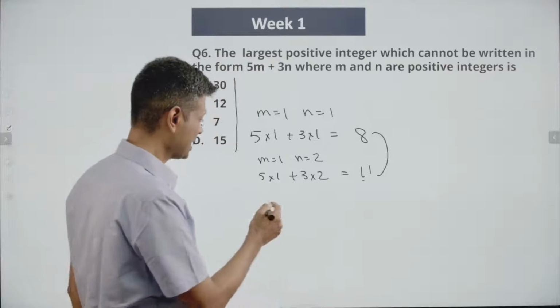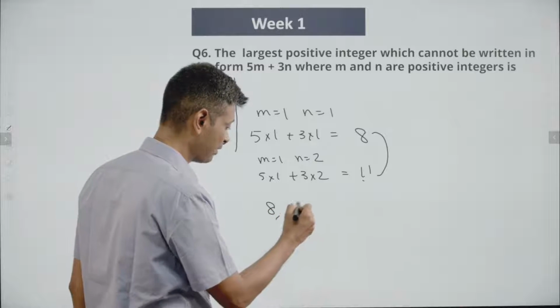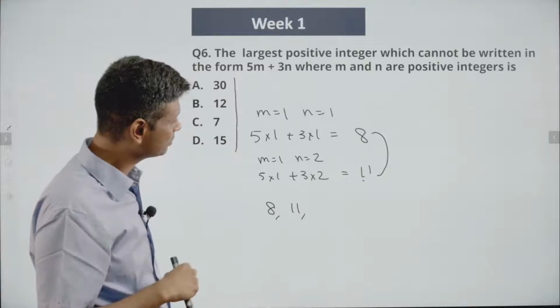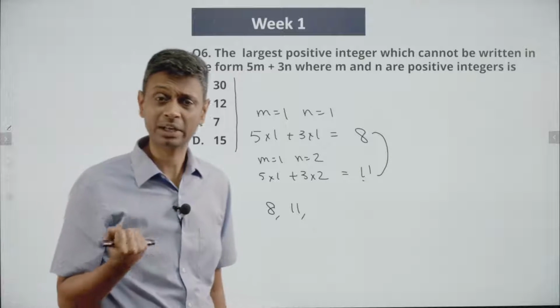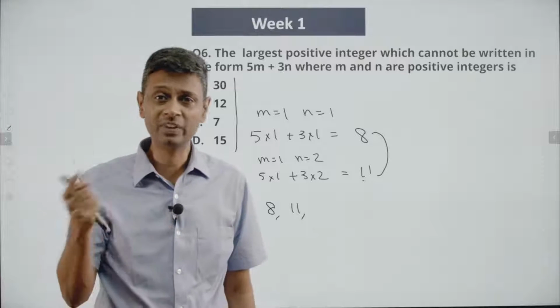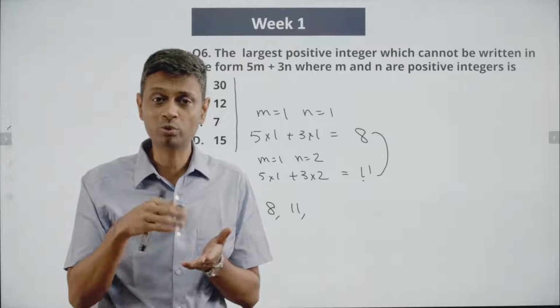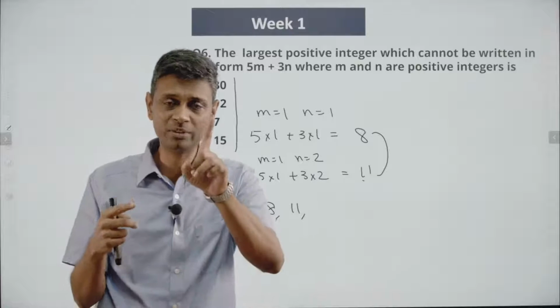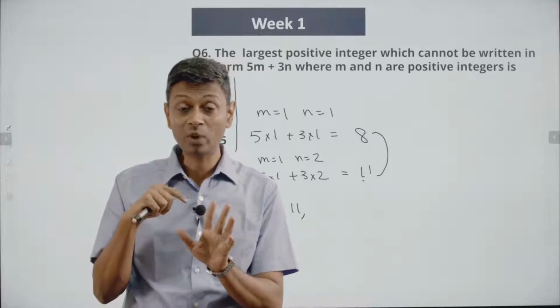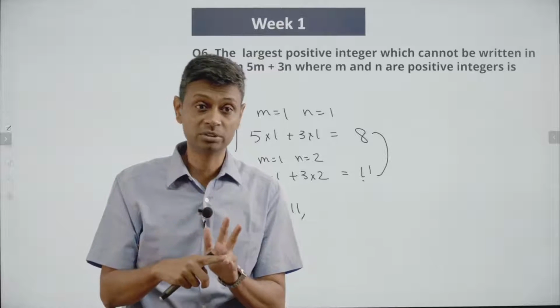What is possible? 8 is possible. 11 is possible. 9, is it possible? 9 is not possible. 5 plus 3 is 8. One more 3 we can add, but we cannot add one more 4. We have to have at least one 5, at least one 3. Minimum possible sum is 8. After this I can add one more 3. So 9 and 10 are not possible.